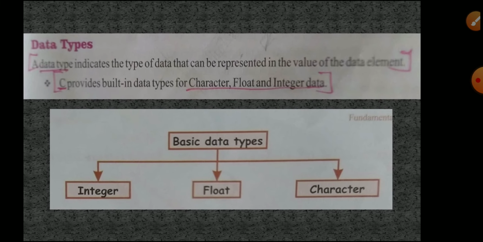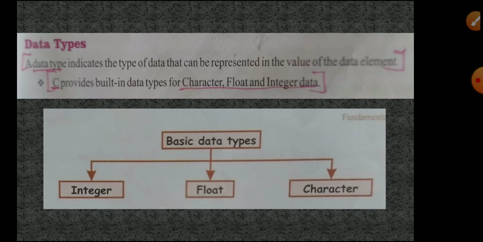Data types, what is it? A data type indicates the type of data that can be represented in the value of the data elements. Data elements, what is it, sir? A, B, C, sample, those are the data elements. We must have a data type. Whenever you declare a variable, in front of that we have to use data types. C provides built-in data types.